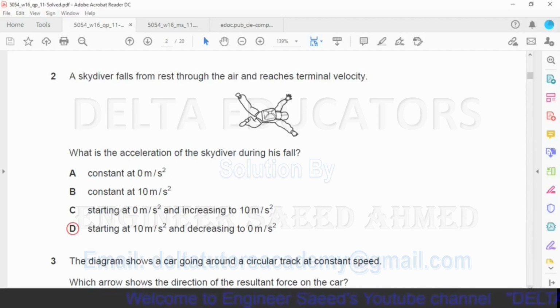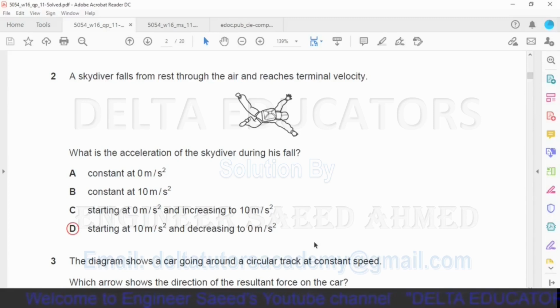At this stage, the downward force is equal to upward force. When downward force is equal to upward force, it means the resultant force will be zero and the acceleration will be zero. So when the skydiver is moving at the terminal velocity, its acceleration is zero.